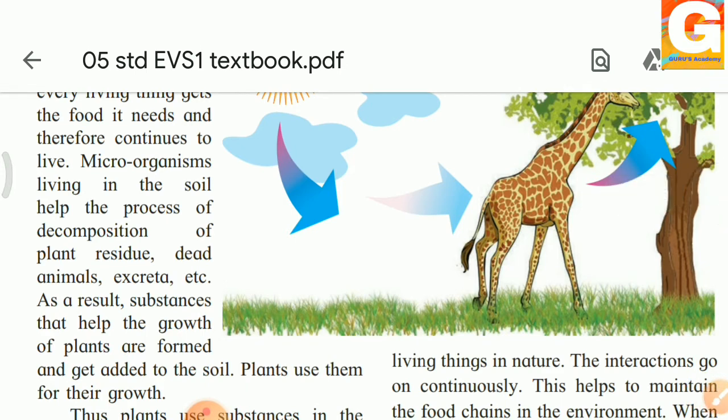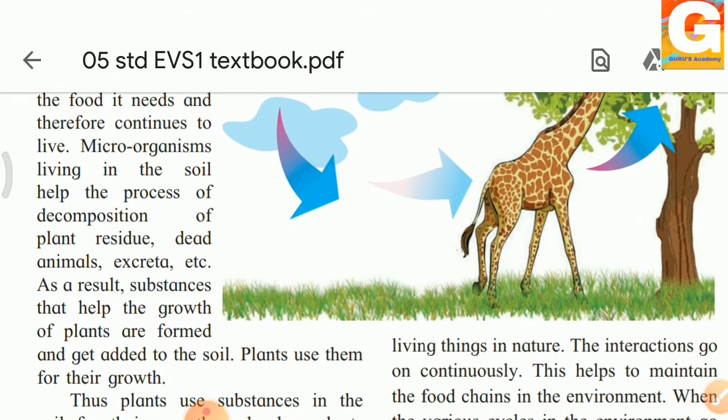Now what is plant residue? Plant residue is the fallen off plant or the fallen off leaves on the ground. Then the dead animals, animals which are dead, they fall off on the ground and get buried into the ground. And the excreta, now what is excreta? Excreta is the unwanted material of the animals. And even many more things get buried inside the ground. So microorganisms help the process of decomposition.